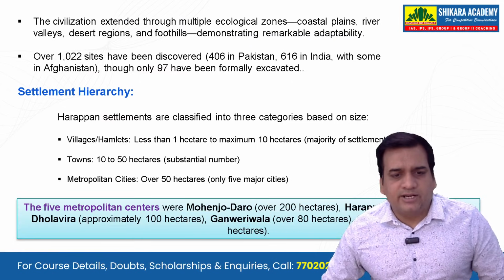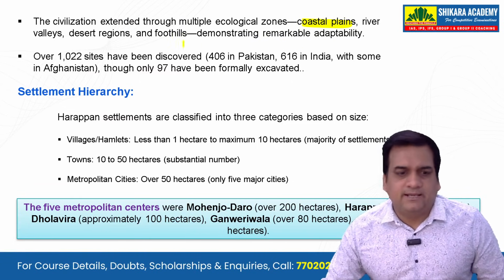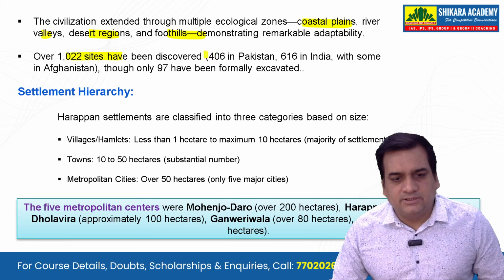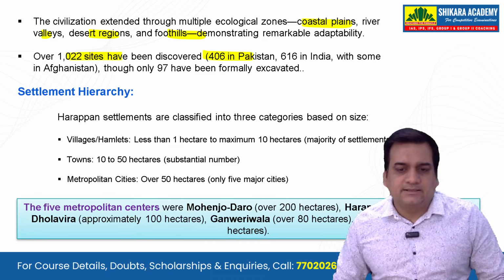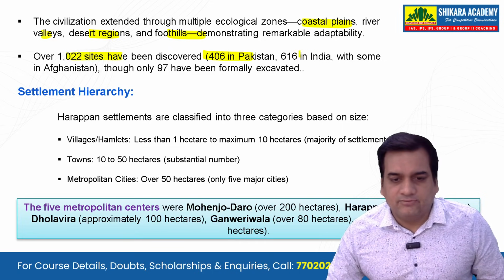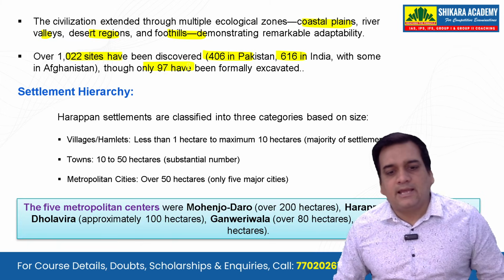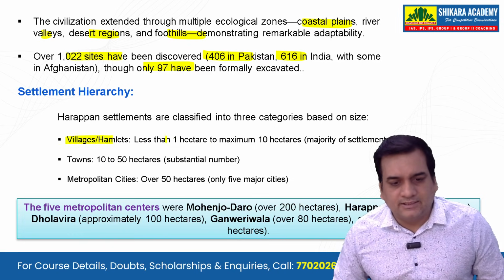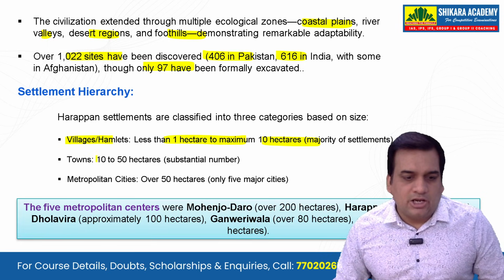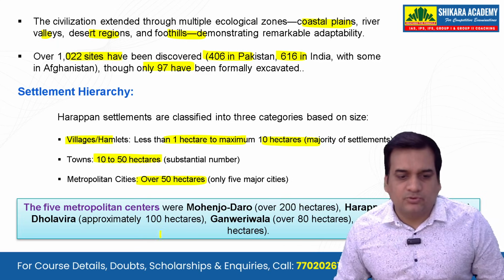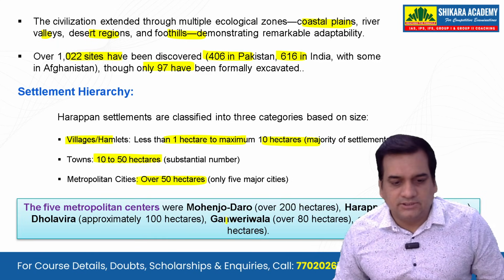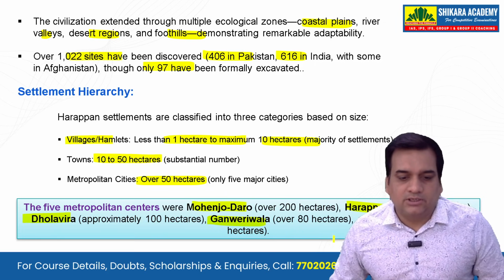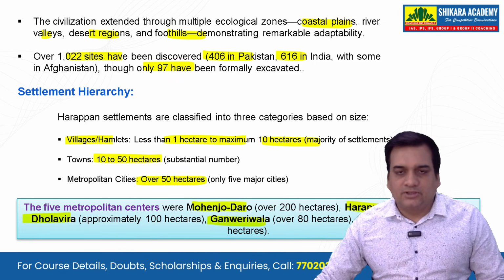Now the civilization extends through multiple ecological zones: coastal plains, river valleys, desert zones, and foothills. Over 1022 sites have been discovered, 406 in Pakistan, 616 in India, with some in Afghanistan, though only 97 have been firmly excavated. Now, if you talk about the Harappan settlements, villages and hamlets are less than 1 hectare to a maximum of 10 hectares, towns 10 to 50 hectares, and metropolitan cities over 50 hectares. The 5 metropolitan centers were Mohenjo-Daro, Harappa, Dholavira. We also have Ganweriwala and also Rakhigarhi.